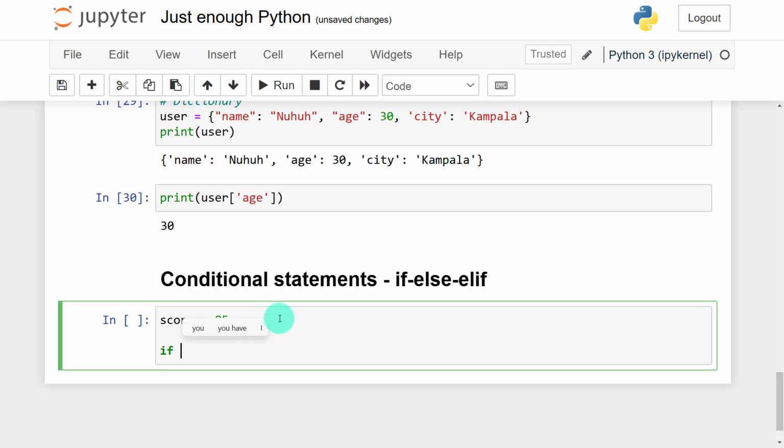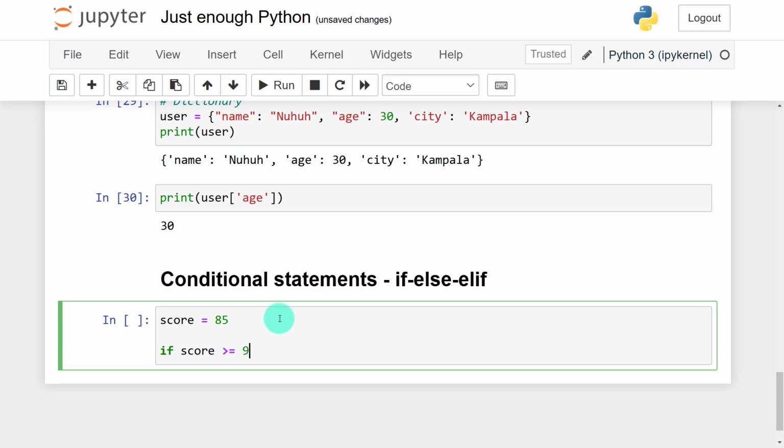So I'll say if. Now after the if, this is the syntax. Remember, as we learn this, we are learning the syntax, how Python works. So if score is greater or equal to, I hope you are familiar with these operators, so we shall not look at operators. You can read about Python operators and understand them more.